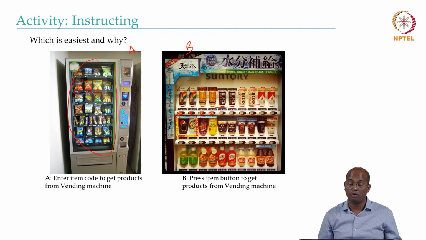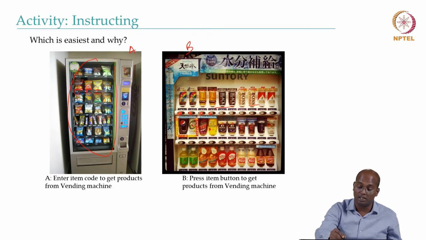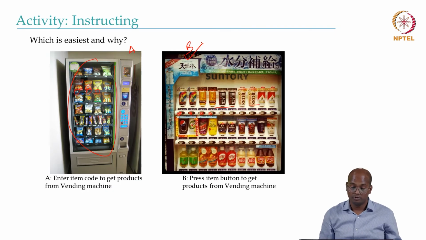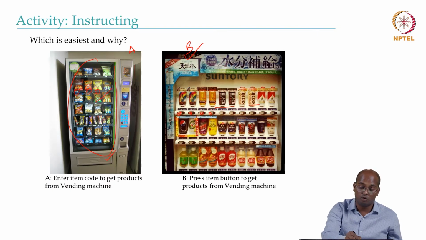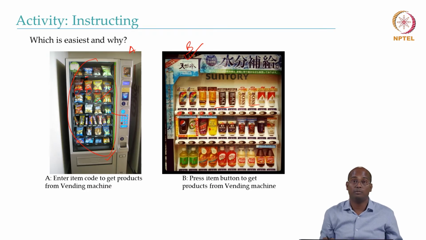I believe all of you agree with me that B is the easiest option, because the chance of error in this case is too low, in fact negligible compared to the first one, because here you may enter the wrong code. Maybe the sticker is old, it is somehow erased, and you can't even read it, and so on.